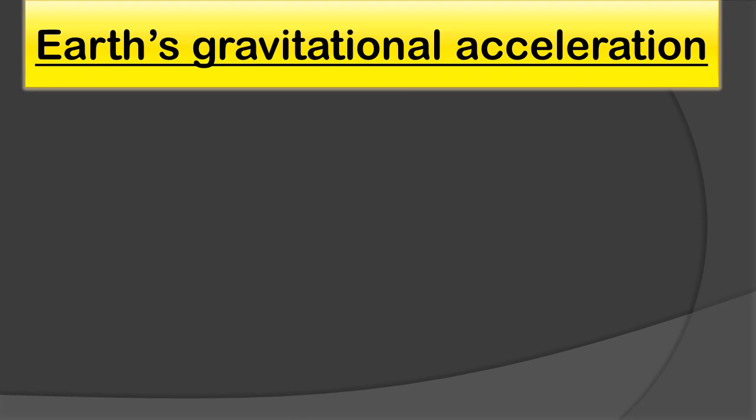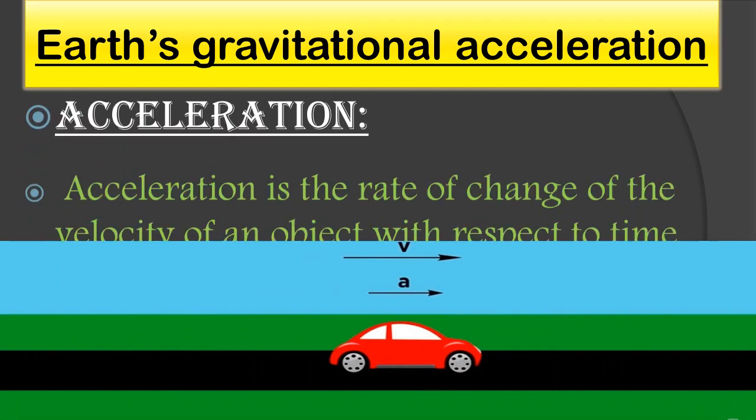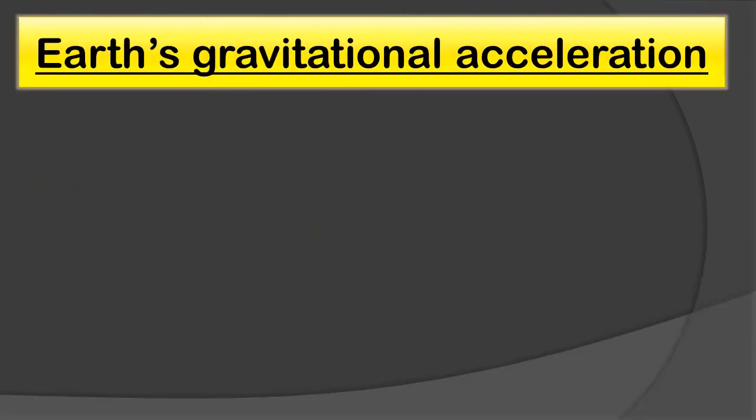So before looking at the definition of Earth's gravitational acceleration, let's see first what is acceleration. Okay, so what is it? Acceleration is the rate of change of velocity of an object with respect to time. So this we have already completed in our standard 9th video. If you want the detail, you can refer to that video. I will put the link in the description box. You can go through it. Alright, now let's learn about Earth's gravitational acceleration.